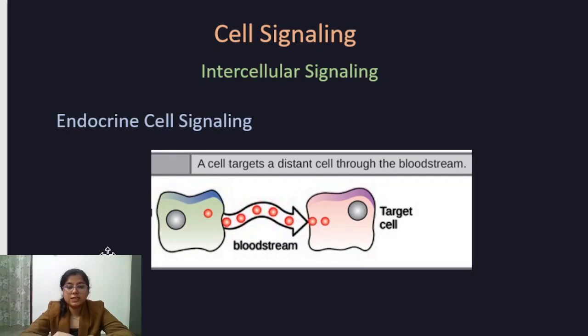Endocrine cell signaling is a type of cell signaling where the secretory cell secretes molecules which migrate via a medium such as the bloodstream and bind to the receptor of the target cells and generate a specific response. Hormones perform this type of cell signaling.